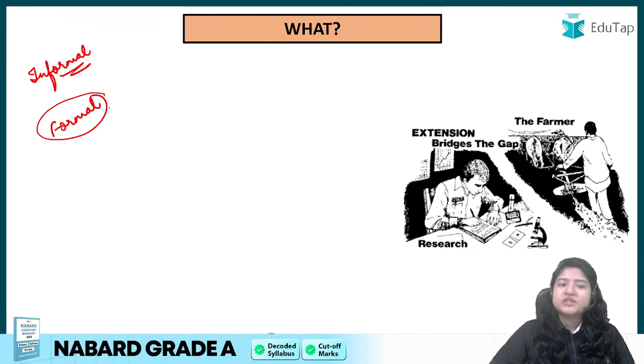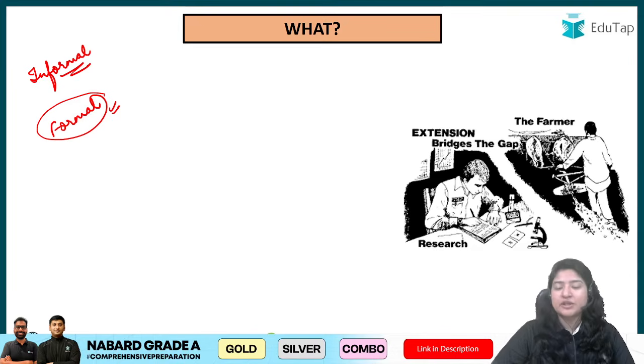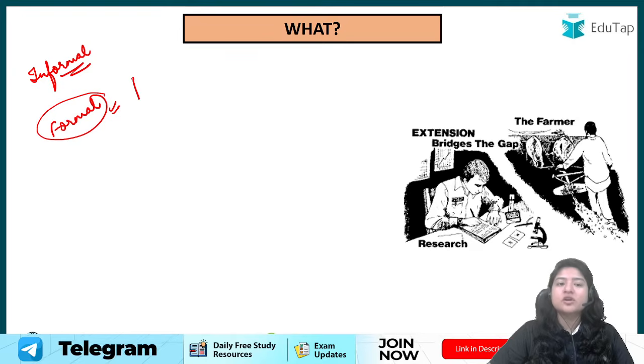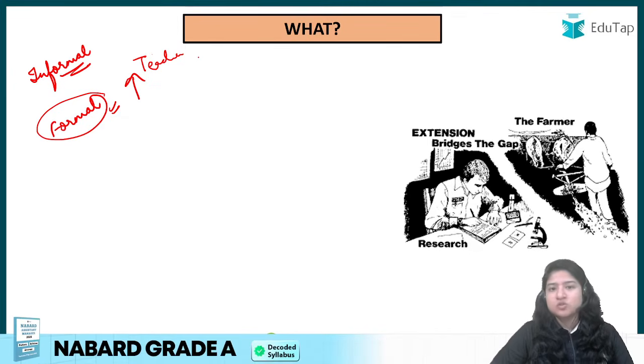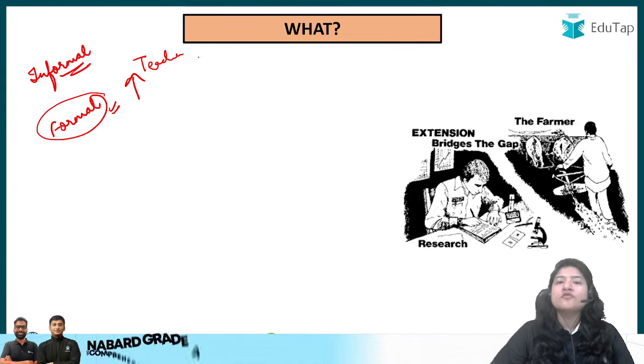Next is the formal education. This is the type of education which we learn from an institution, right? For example, you go to school, you go to college, so that's a formal institution where you go and do learning, and here the education is always vertical in nature. Vertical means from the teacher only, there will be a teacher and then he or she will only be teaching you the things. You as a student don't know much about it, and teachers, as they are more experienced or have more knowledge than you, right, they teach you, right? So that is your formal education.